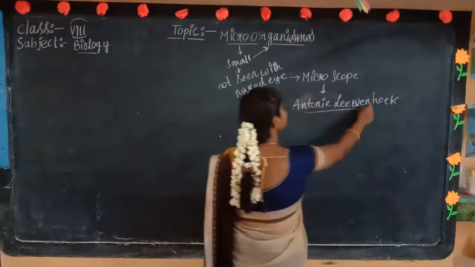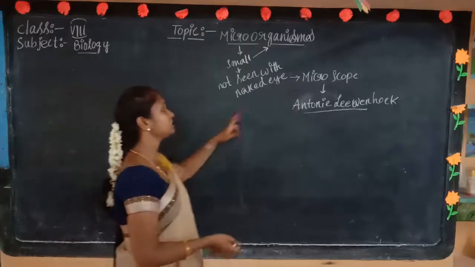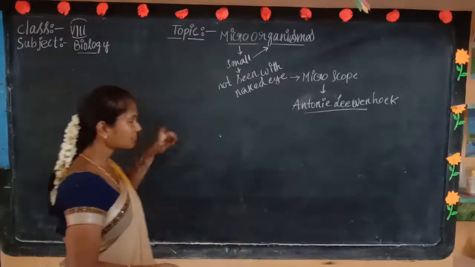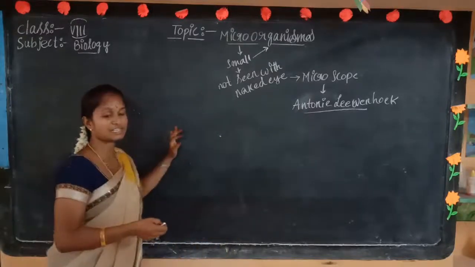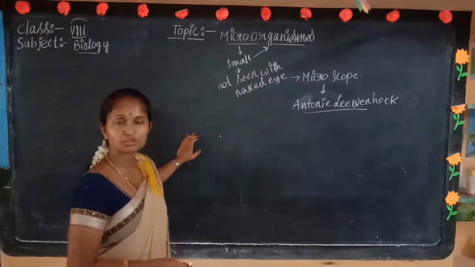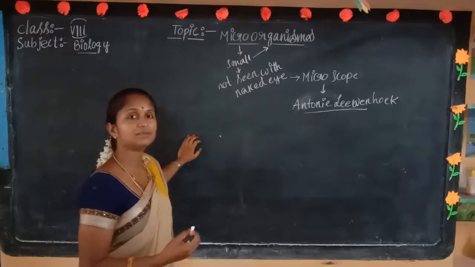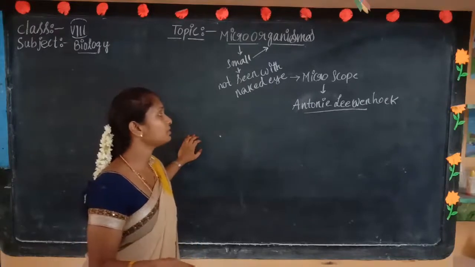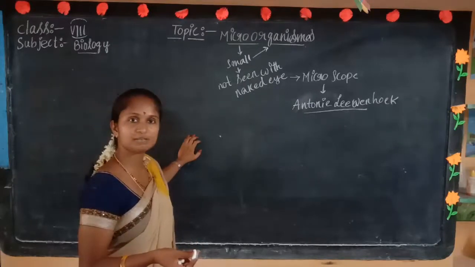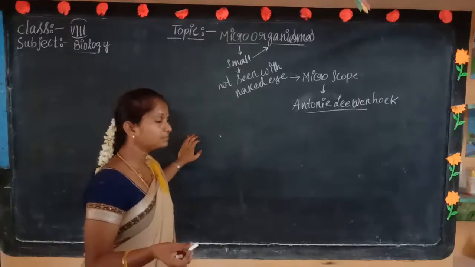Antony Leeuwenhoek discovered the microscope, and after that, we discussed in the last classes how many types of microscopes there are, how many types of lenses there are, how we can view the microorganisms, and how we can prepare the slides.